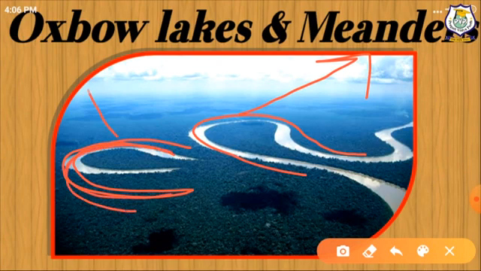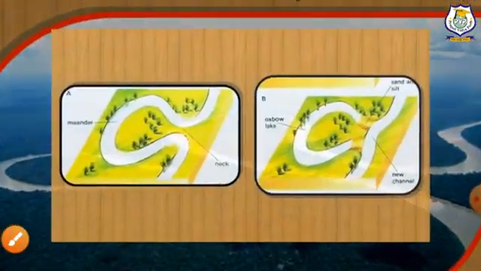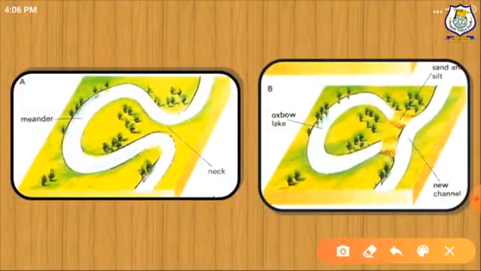Originally a curve in a river, that curve has been separated from the rest of the river. Now, the curve consists of two river banks. Here you will see that this is inner. ये inner bank है and this is outer bank.